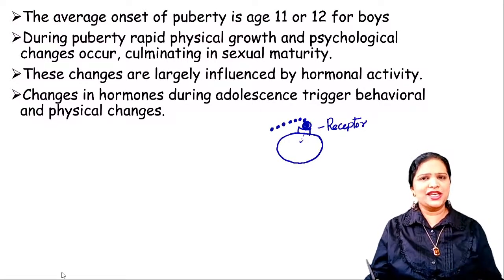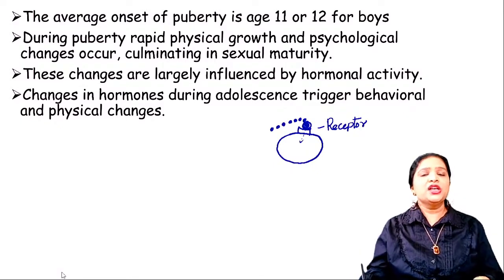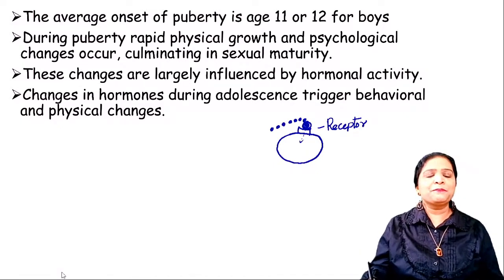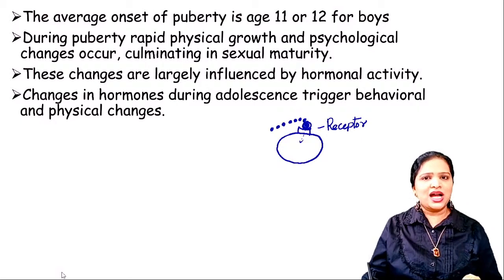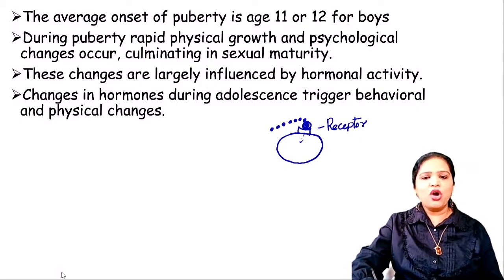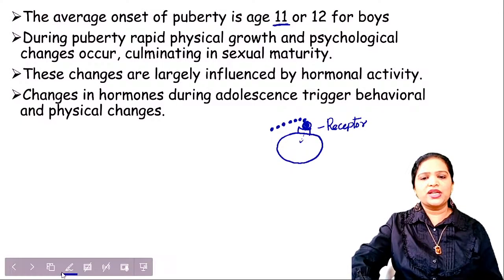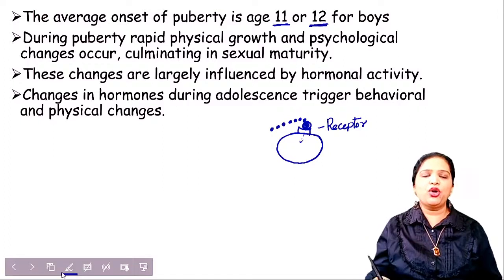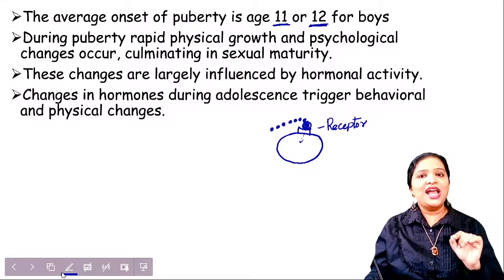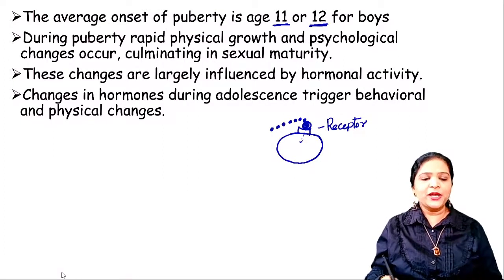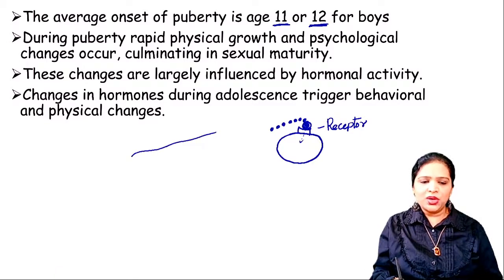So here we are studying about spermatogenesis, right? When the hormonal production for spermatogenesis starts, it starts at the onset of puberty. For example, for a boy, it is at the age of 11 to 12 years. Okay. So before that, what happens?